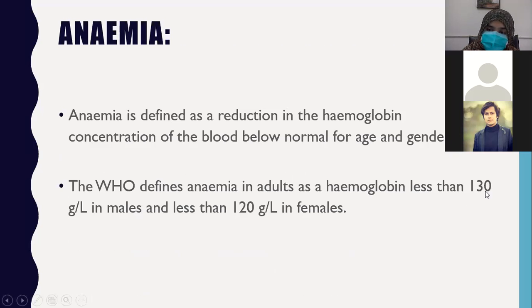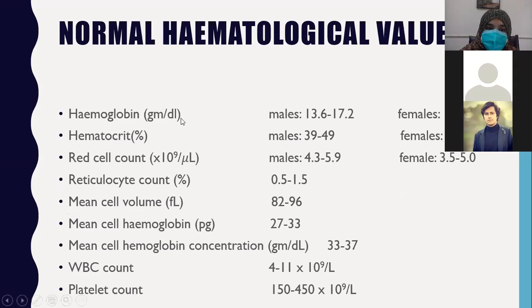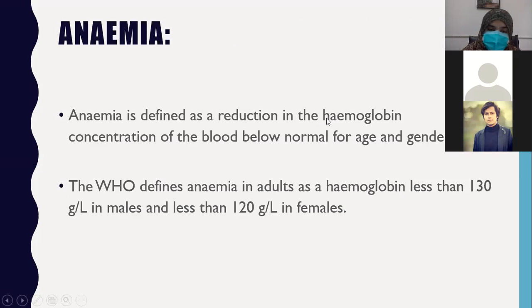WHO defines it in gram per liter, but the standard unit now for hemoglobin assessment is gram per deciliter, as we have already discussed. So it's 130 gram per liter by WHO, and when it becomes gram per deciliter, the value will be 13.0 for males, and if it is less than 12.0 in females, the patient will be labeled as anemic.